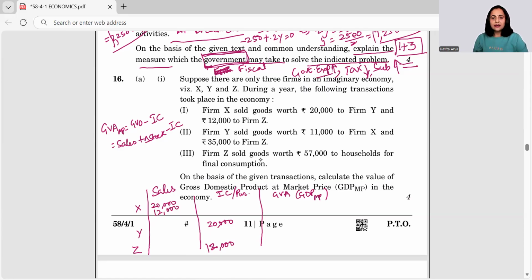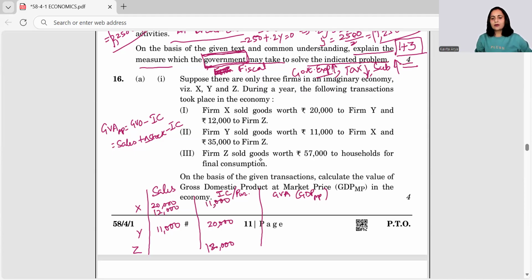The second statement is firm Y sold goods worth rupees 11,000 to X. So the sales are 11,000, but it comes as the purchases of firm X, right?